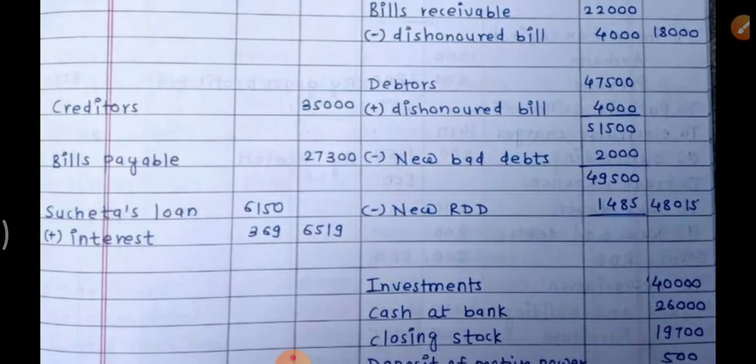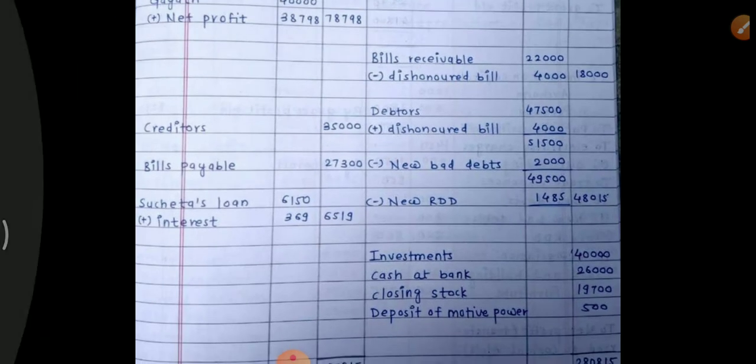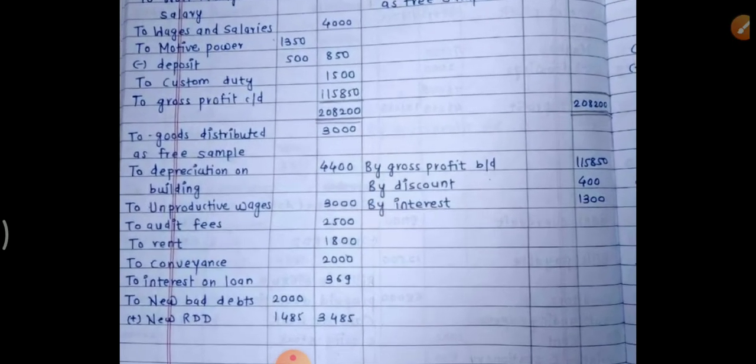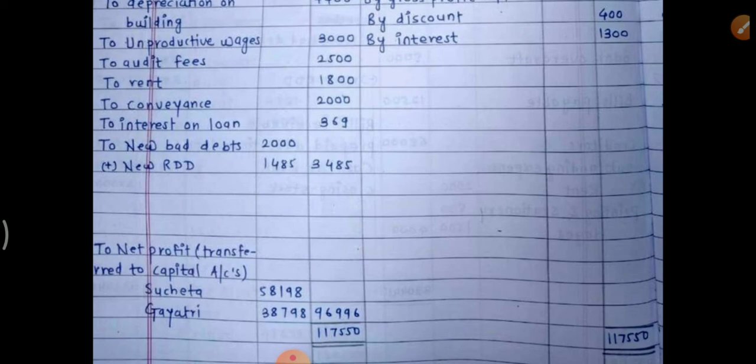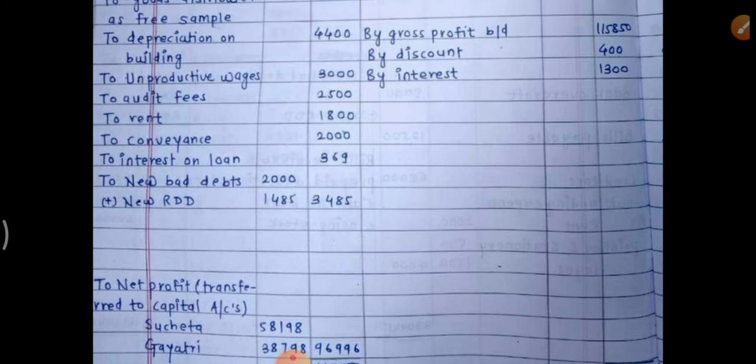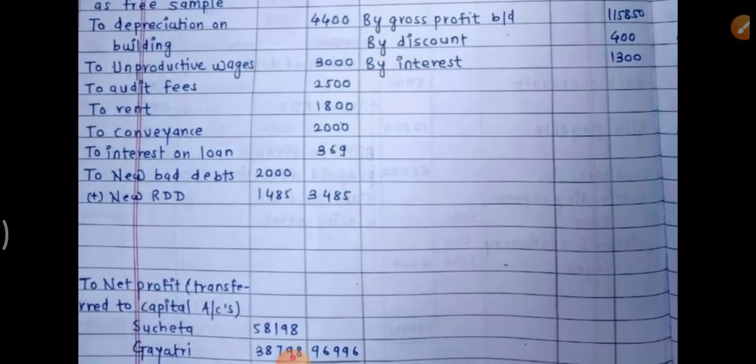So 3% of 49,500 will be 1,485. That's right. So in the outer column, our debtors are now of rupees 48,015. New bad debts and new RDD will be debited to profit and loss account.